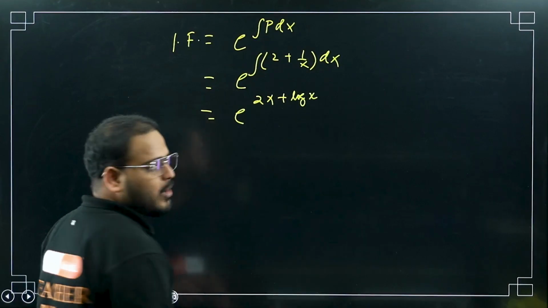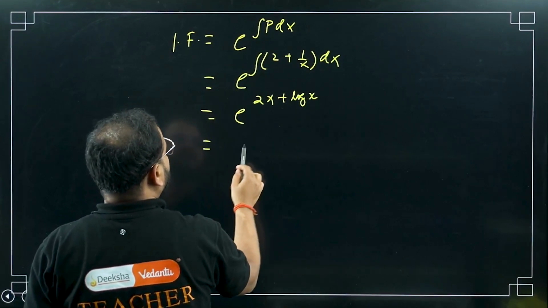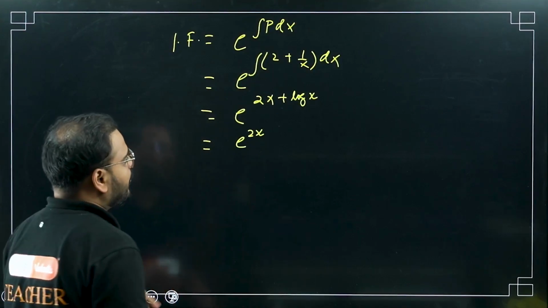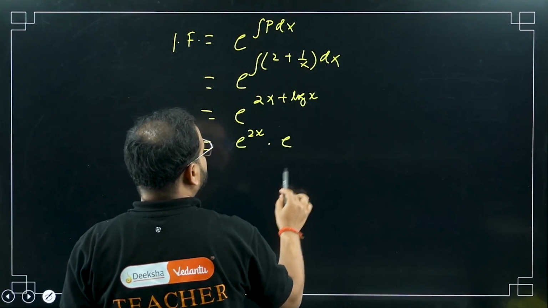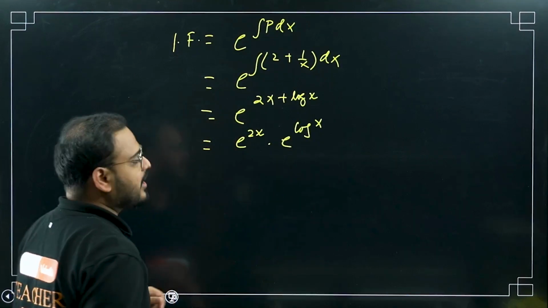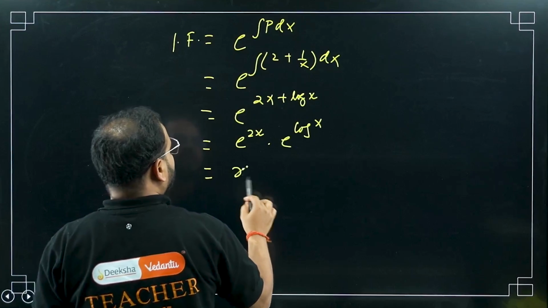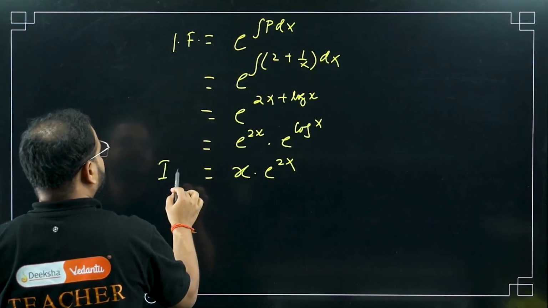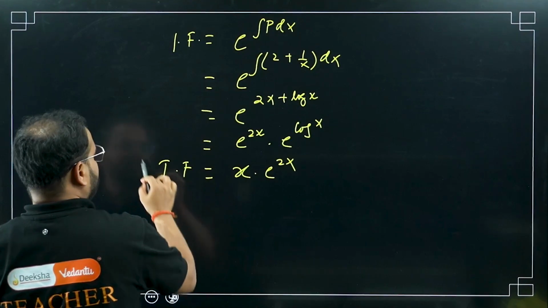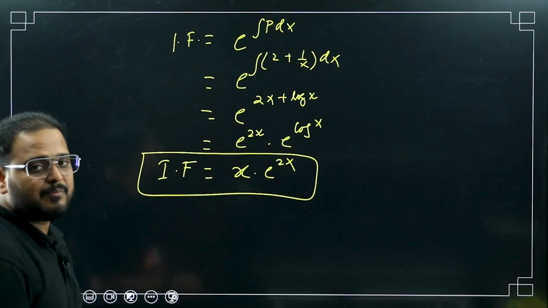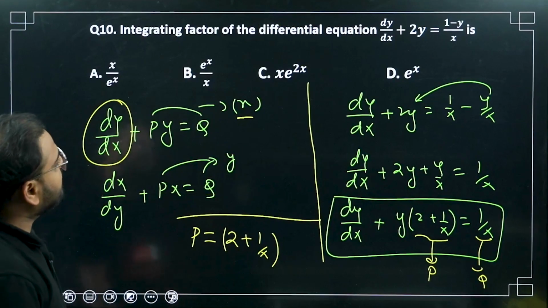And how much is that? e power 2x will be as it is, so e power 2x, times e power log x. e and log will cancel each other's effect, and the answer is simply x. So I get x times e power 2x. This is my integrating factor, x times e power 2x.